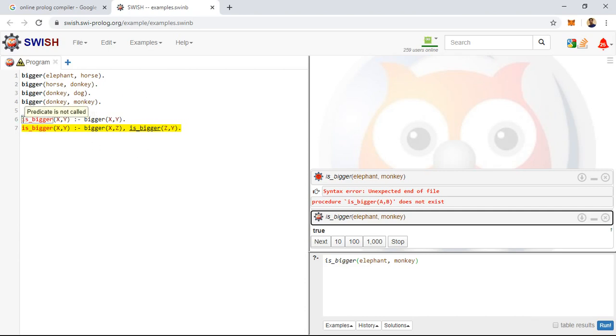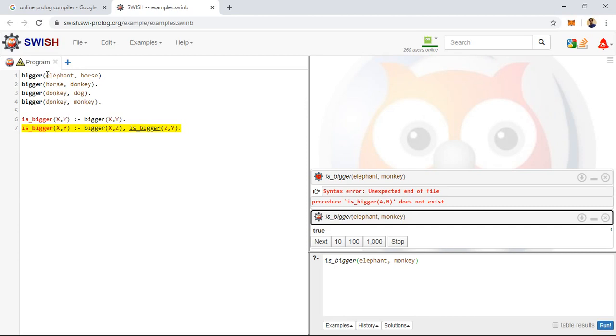That means if you want to satisfy is bigger of elephant comma monkey, then it should be bigger of elephant comma horse, and is bigger of horse comma monkey. So like that it will go to the back of the chain.